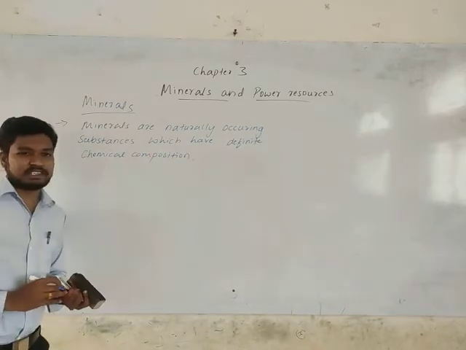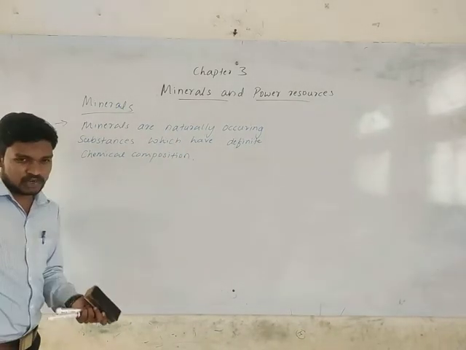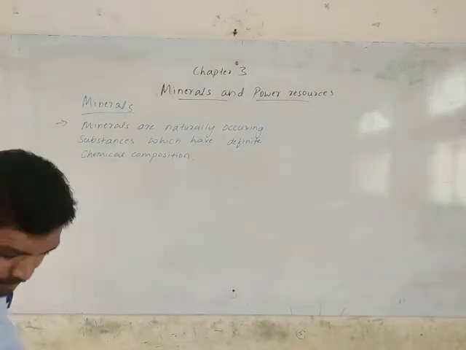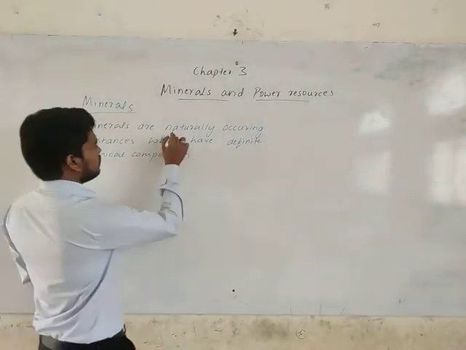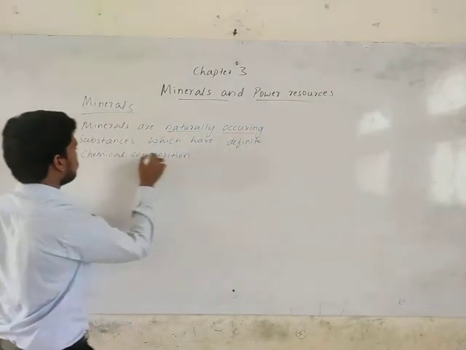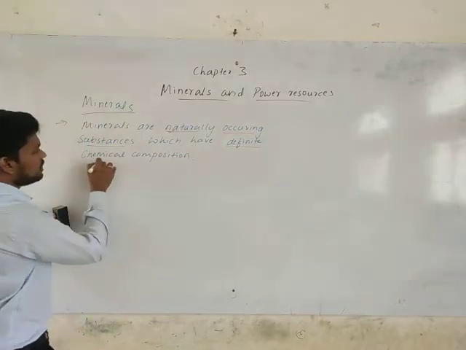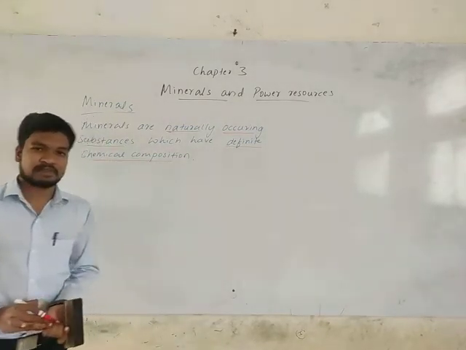So these minerals are naturally occurring substances, and these minerals will have particular chemical compositions.